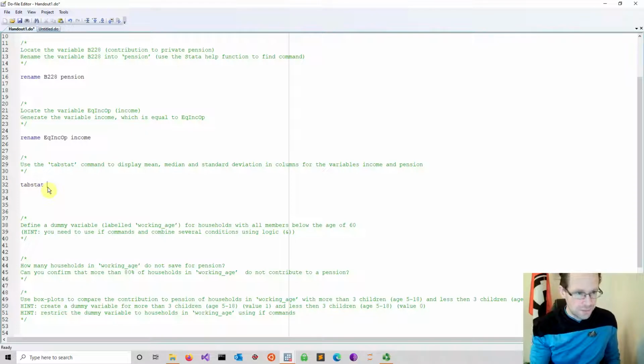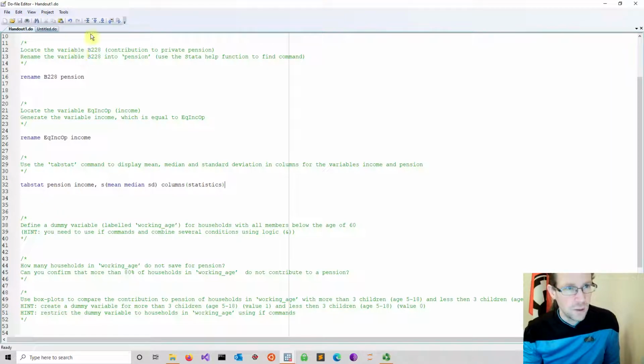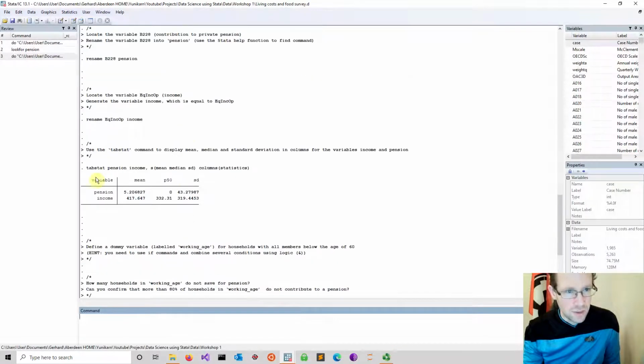Let's do tab stat. Let's put in the pension and the income. Let's use the option for the statistics, and here we do the mean, median and standard deviation. And then we want to have the statistics in the columns, so we have to specify columns, and then in here we say statistics. Okay, so that should do it. I run all of it, and let's see what happens. And we have now a nice table.